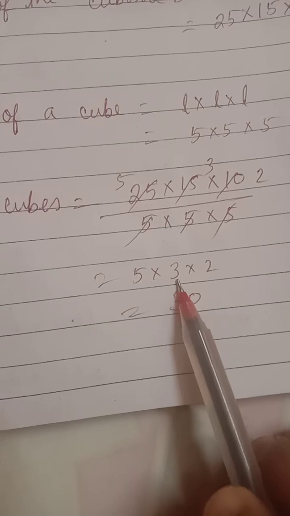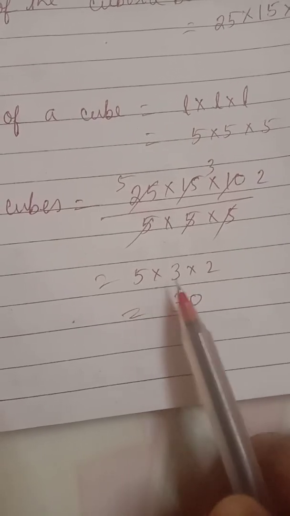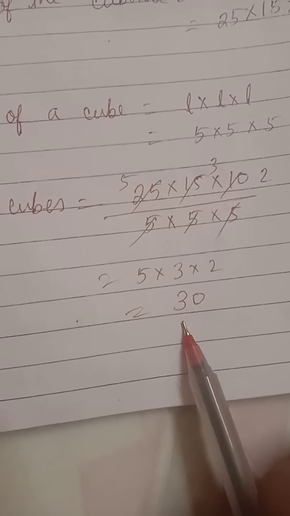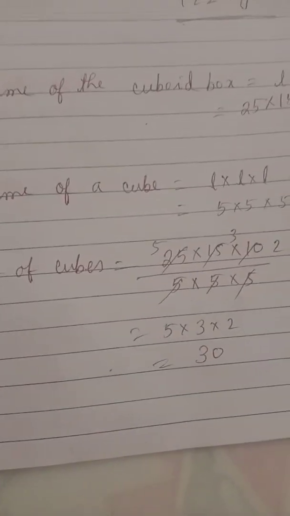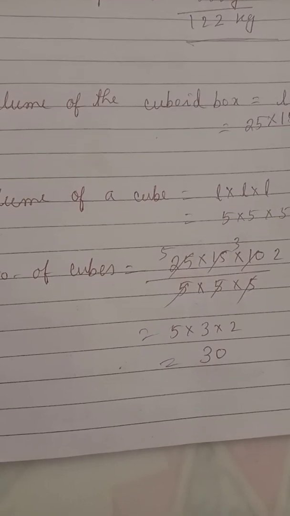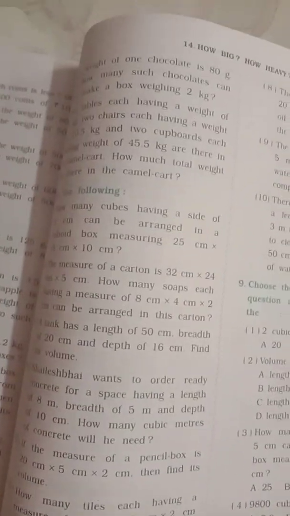So 5 multiply 3 multiply 2, 5 3s are 15, 15 2s are 30. So number of cubes equal to 30. Come for next.